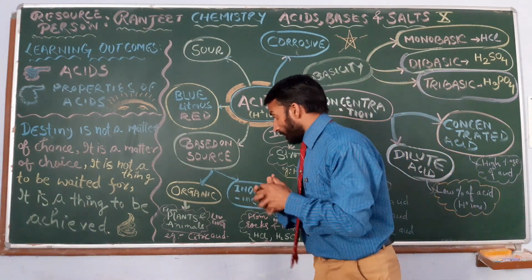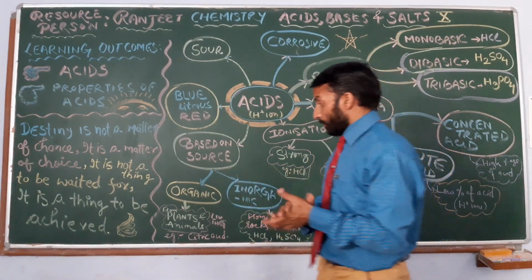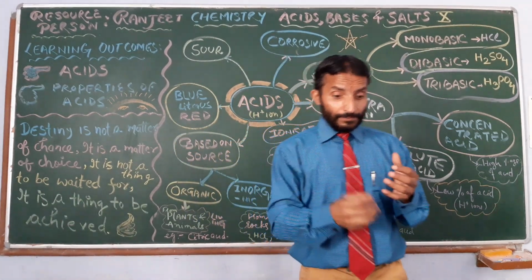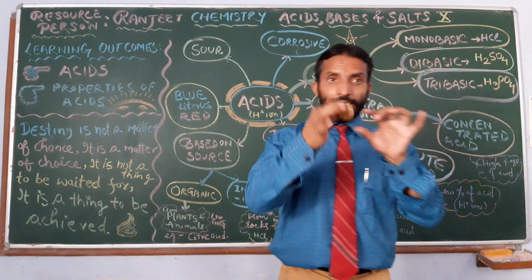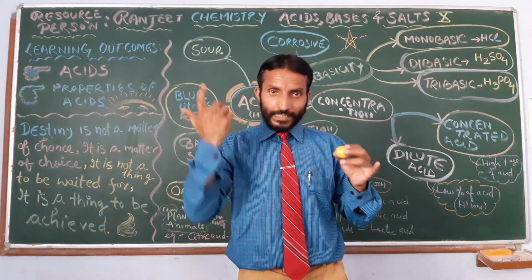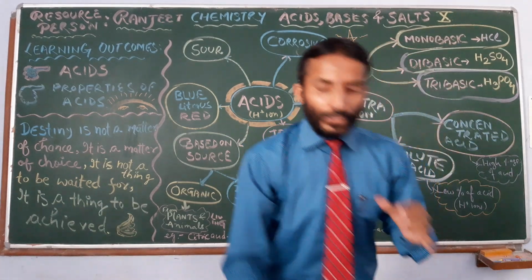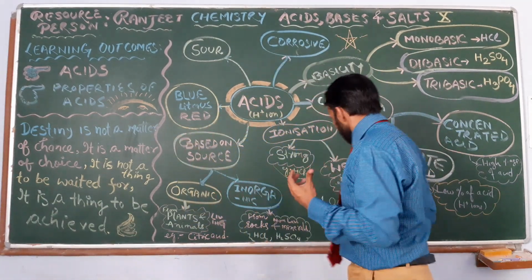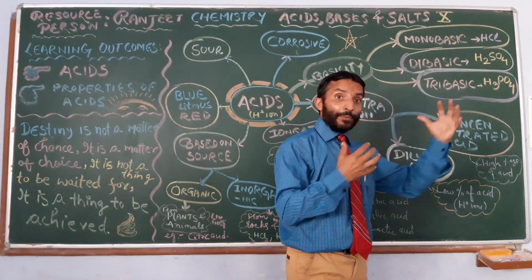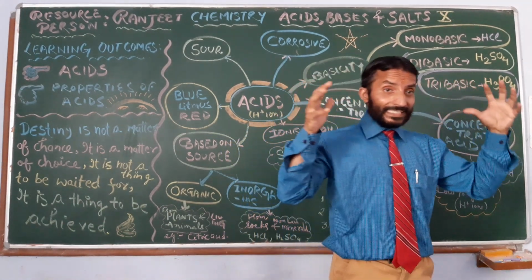From plants, citrus fruits like lemon and orange contain citric acid. Apple contains malic acid.